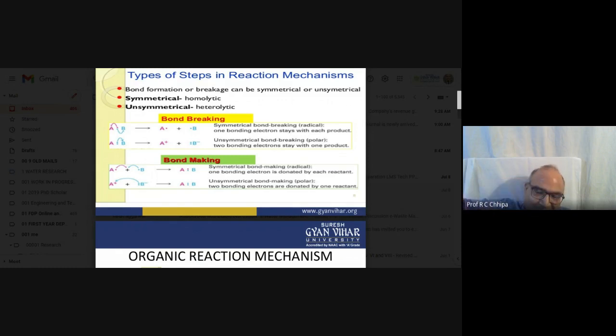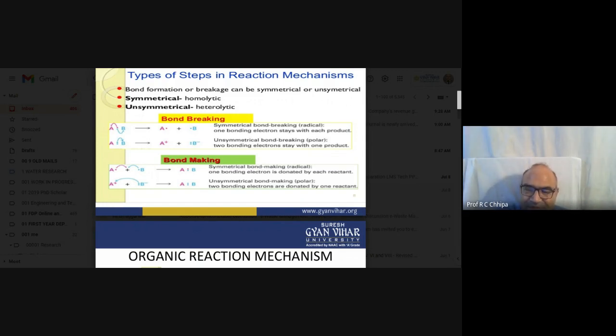Now after breakdown, how do they form? Symmetrical bond making from the radicals: one bonding electron is donated by each of the reactants. In the case of unsymmetrical, that is another type. So unsymmetrical bond making, polarized because of the certain electronegativity. That is the atomic property: electronegativity gives polarity in the molecule.